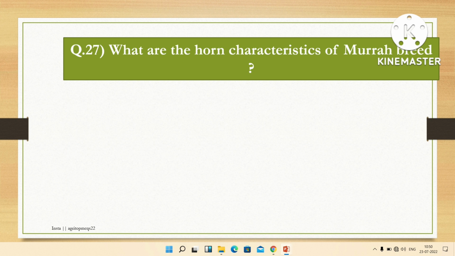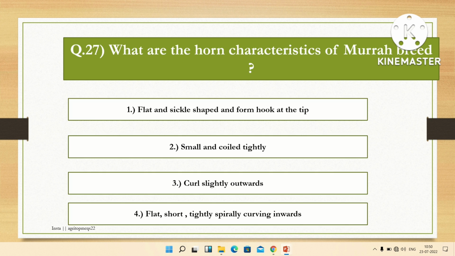What are the horn characteristics of the Murrah breed? Options are flat and sickle shaped and form a hook at the tip, small and coiled tightly, curl slightly outward, flat, short, tightly spiral curving inward. The right answer is flat, short, tightly spirally curving inward. It is a characteristic of the Murrah breed.